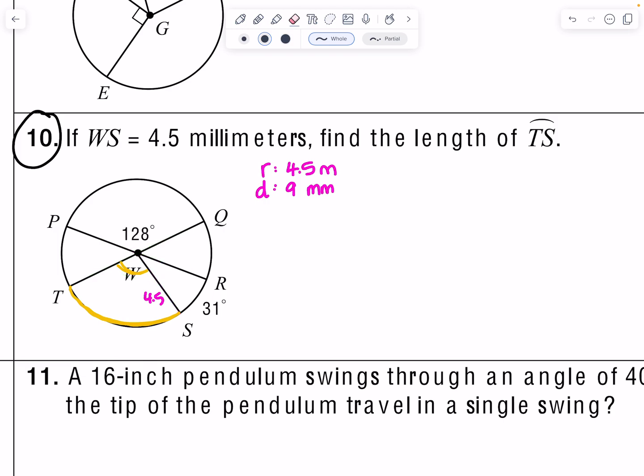Let's do it another way. I'm going to go ahead and do it with that 180 way. Again, 128 has a linear pair. We don't know what it is. So this is going to be 180 minus 128, which is 52. So this part here is 52. 52's vertical angle is also 52 right here.